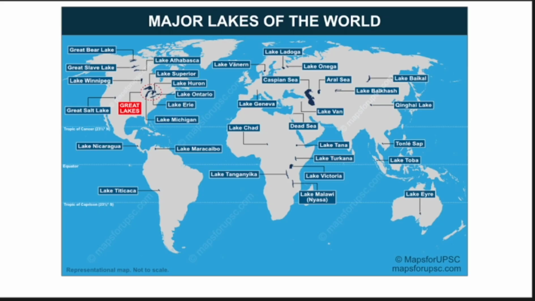Now, throughout the globe, the largest lakes are given here in a single map. Can you see, in India we don't have any of the largest lakes. The largest lakes are at the Great Lakes. Here in North America, Lake Superior is a freshwater lake. Have you seen this Caspian Sea? This is a saltwater lake. Lakes are of two kinds, saltwater lake and freshwater lake.